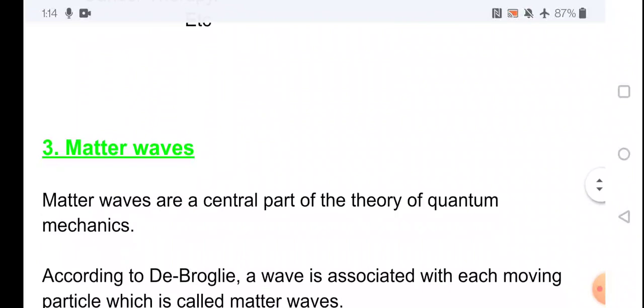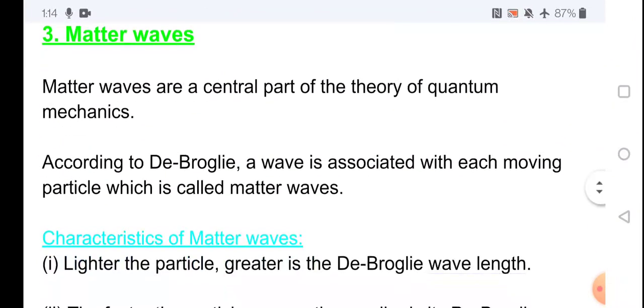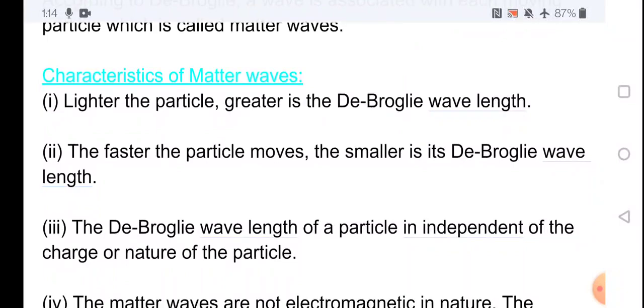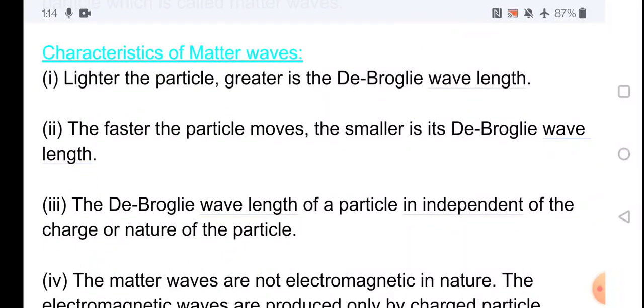Next, the third one is the matter waves. Matter waves means the wave associated with a moving particle is known as a matter wave. Some of the characteristics of matter waves are: if the mass of the particle is less, the de Broglie wavelength is greater.